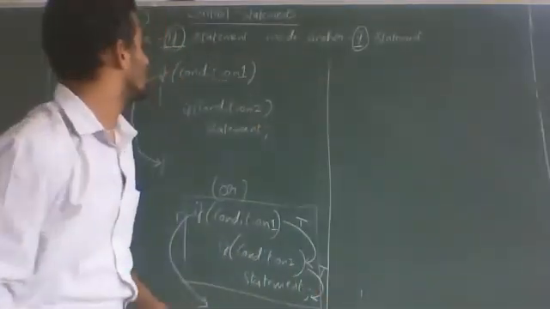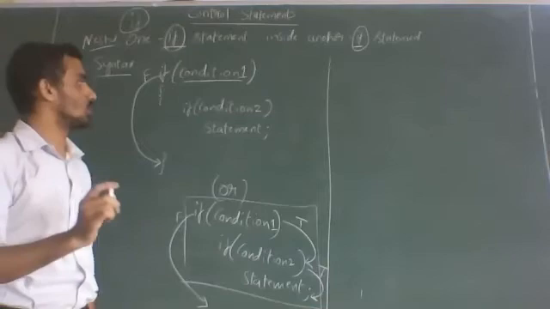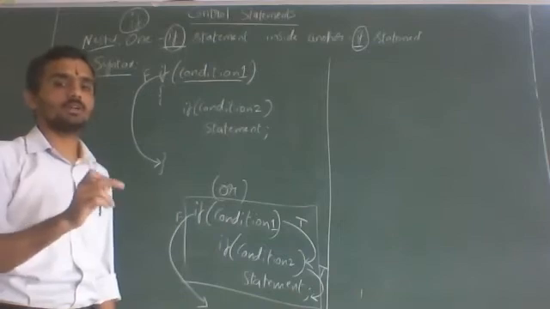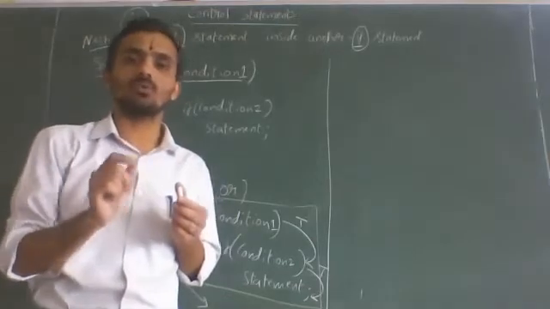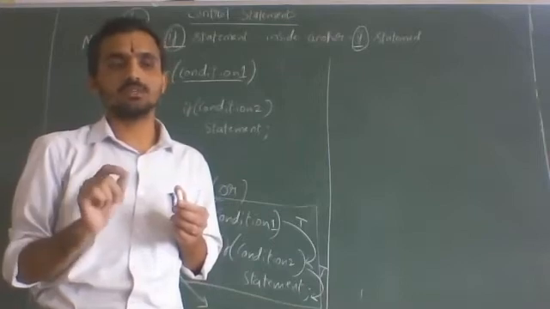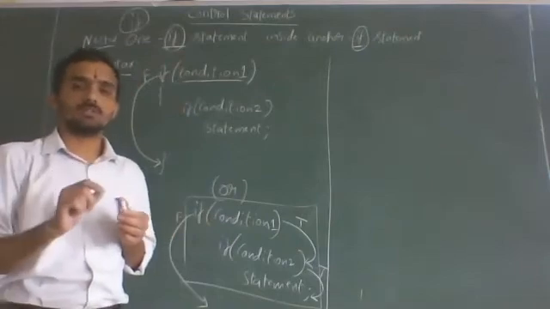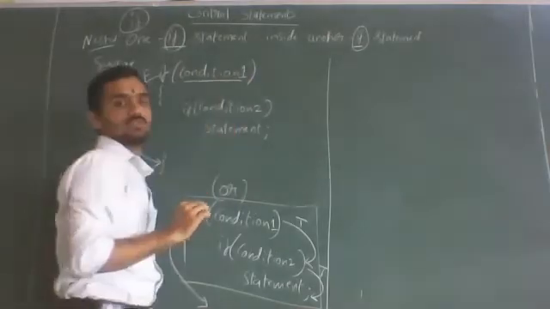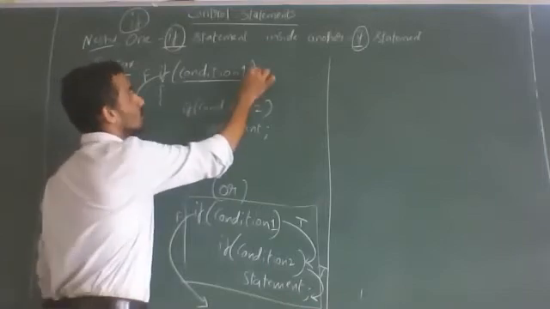Whenever we come across a condition, we will get 2 results, either true or false. When the condition is true, the statement immediately following the condition will be executed. If we are getting the result as true, then we will not get it as false, and vice versa. What happens when the condition is true and when it is false, that we have to see. Now let us consider this condition is true. So you put the arrow mark in this way.